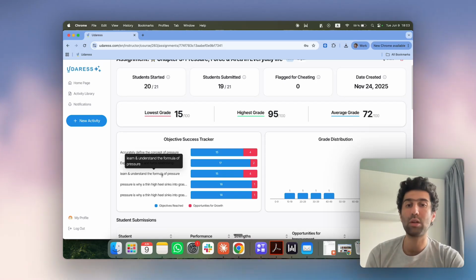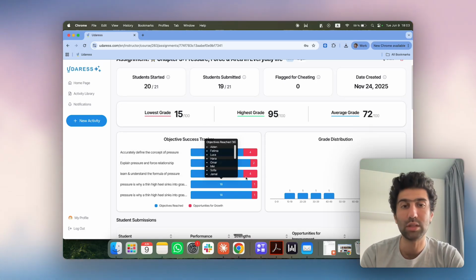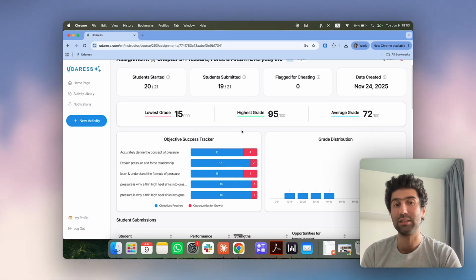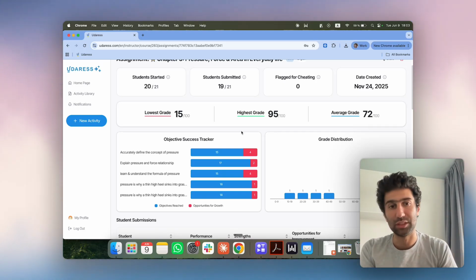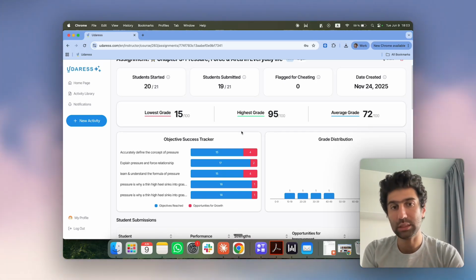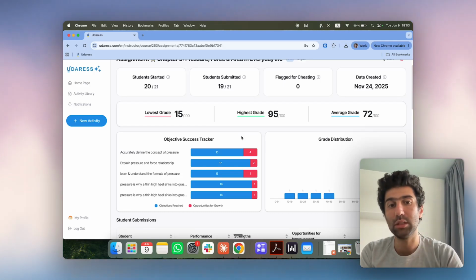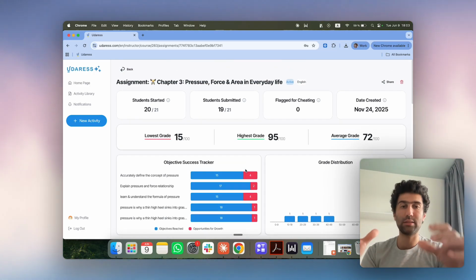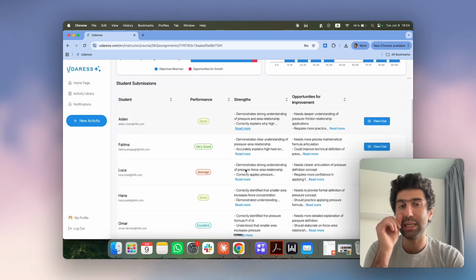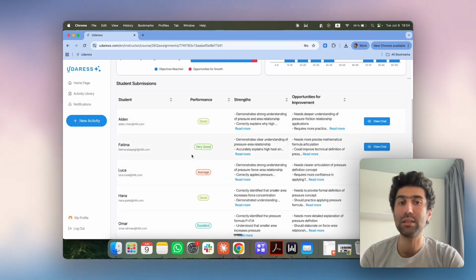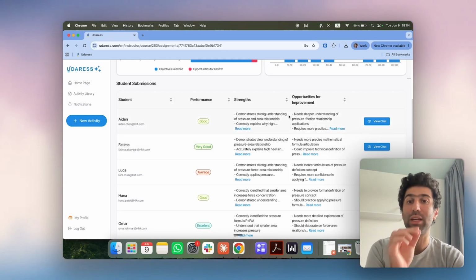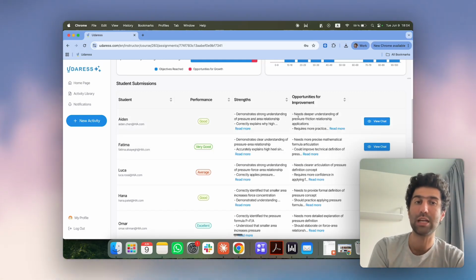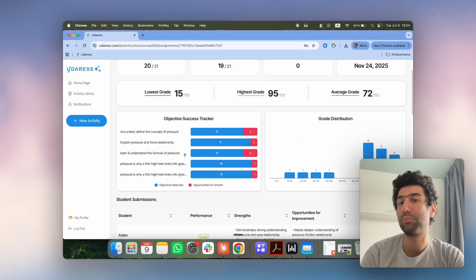And in case, for example, one of the objectives was totally red, I know that my class is struggling in this objective, and next session I will dedicate maybe the first 10-15 minutes to go over this and explain it to my students. And not only this, this is on a class level, but on an individual level, we can see exactly how every student in the class performed according to my objectives, and the AI will highlight the strength of every student in the classroom and the area of improvement of every student in the classroom according to those objectives that I previously set.